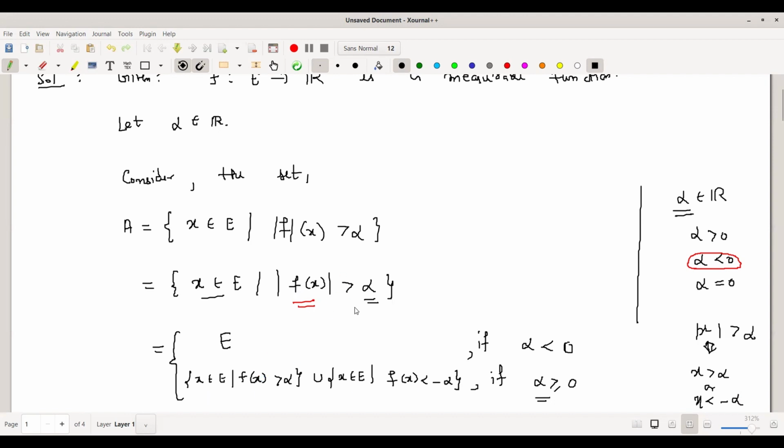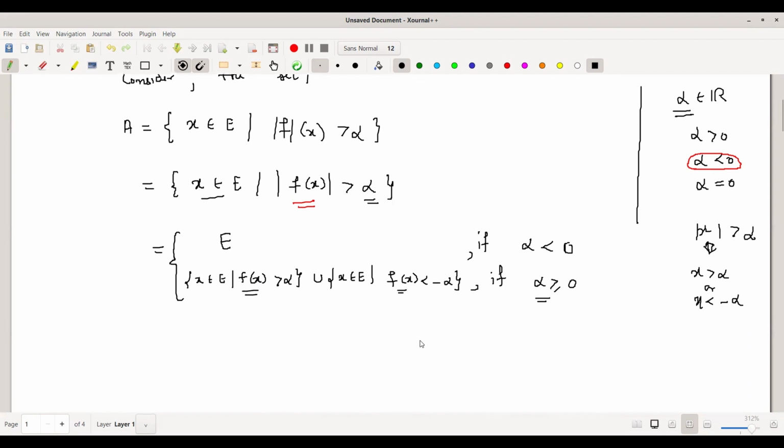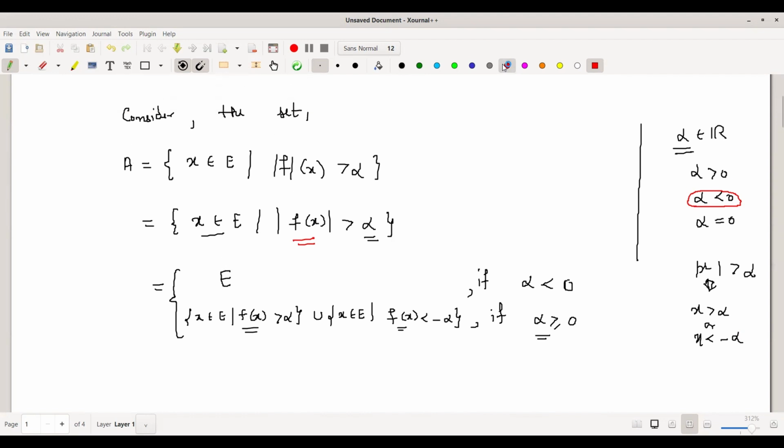Now this set for alpha non-negative has been decomposed into a union of two sets that are represented in terms of f of x. And we know that my function f is measurable. Now mod f is measurable if this set A is measurable. Look at what A is.